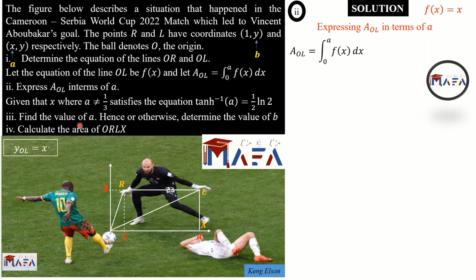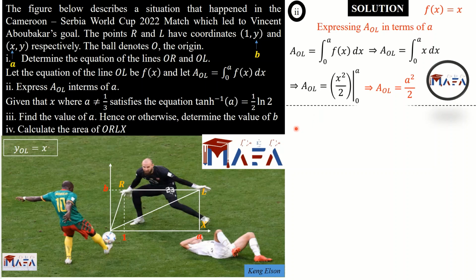And previously we got the equation of the line OL as y_OL equal to x. So it means my f of x is x, meaning that my AOL is simply the integral from 0 to a of x dx. We can integrate x, we get x squared divided by 2, and then we fit our limits from 0 to a. When we fit 0, we get 0, so we just need to fit a. We are going to get a squared divided by 2. So we have succeeded in expressing AOL in terms of a.